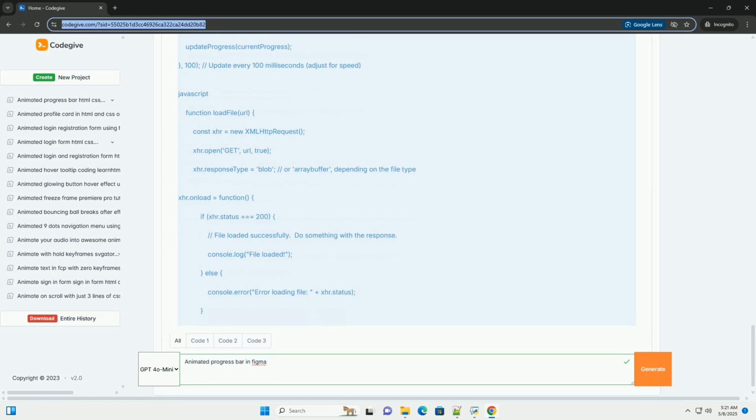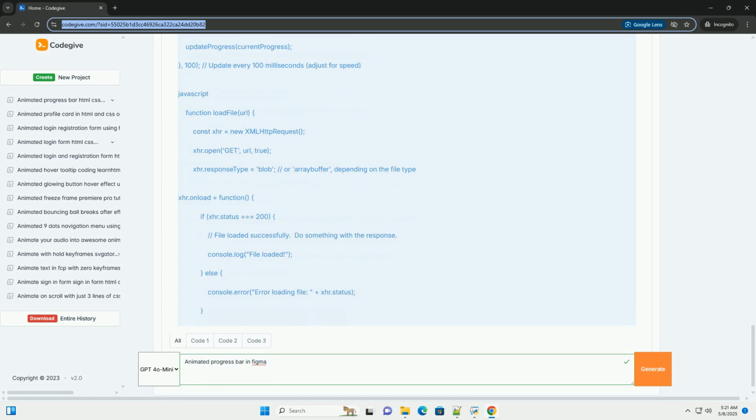3. Progress bar fill. Draw another rectangle inside the progress bar container. This will represent the filled portion of the progress bar. Set its initial width to 0px, representing 0% progress. This is crucial for the animation later. The height should be the same as the background track, 20px. Choose a visually distinct color for the fill, for example a vibrant blue, 3498DB.